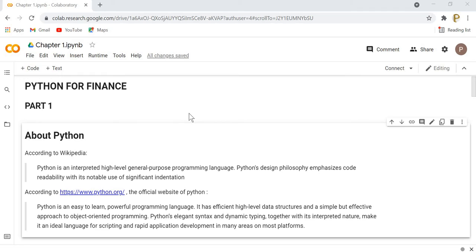Python has other advantages too, features which make it very attractive for beginner programmers. Python has a very elegant syntax. It uses indentation and focuses on code readability. Unlike compiler-based programming languages like C and Java, Python is a dynamically typed programming language, so the type is associated with the variable at runtime. So this is the definition of Python.